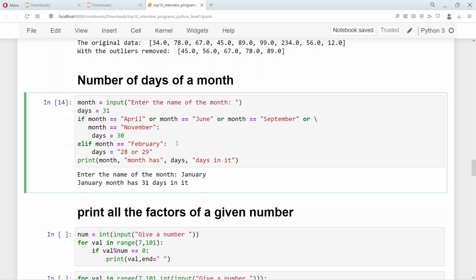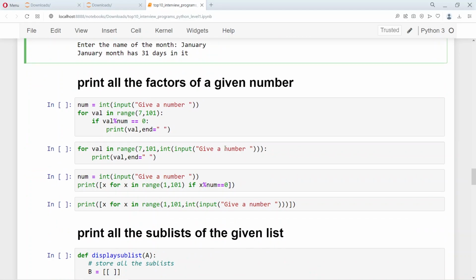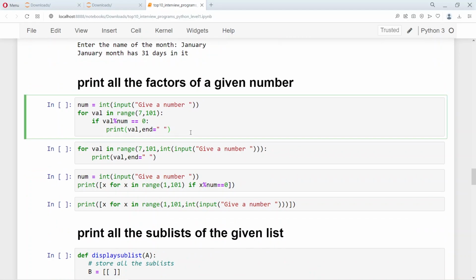So you can clearly see that the number of days is 31 for this, and this is an interesting way to find, if you give the month, the number of days. It's a very simple program, and the logic is also very clearly written. This is a much easier program, which you should do at the beginning.